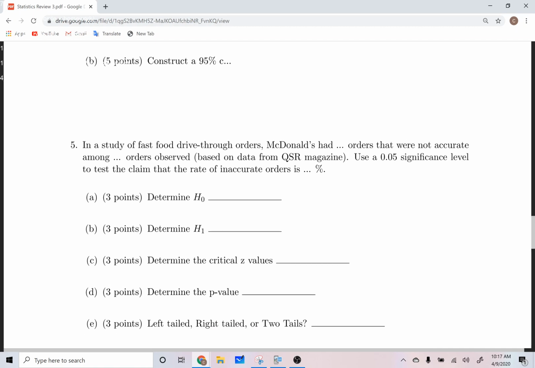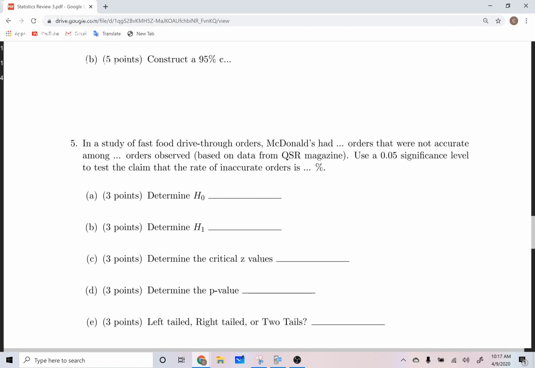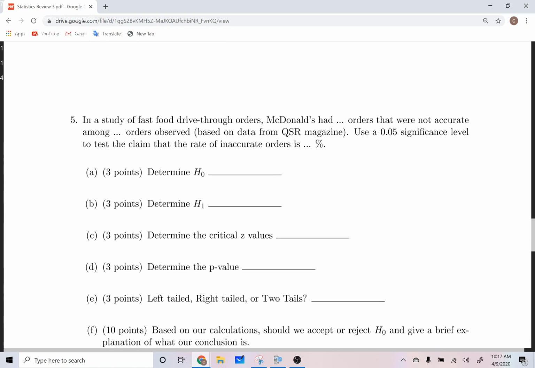The next one is a hypothesis test. It says had orders that were not accurate among blank orders observed. Obviously, you'll have to figure out what type of hypothesis test this is. You'll fill these in. I probably will make this fill in the blank, or maybe I'll try to make it like the homework. I'll see what I can do.